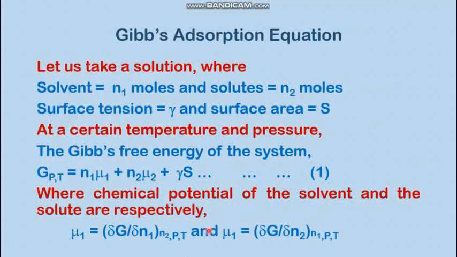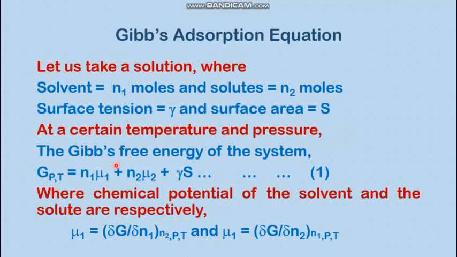Now we move on to the Gibbs adsorption equation. Let us take a solution where there are n1 moles of solvent and n2 moles of solute, and the overall surface tension of the solution is gamma, and the surface area is S, capital letter S. Now if you keep the temperature and pressure constant, what should be the Gibbs free energy of that solution?